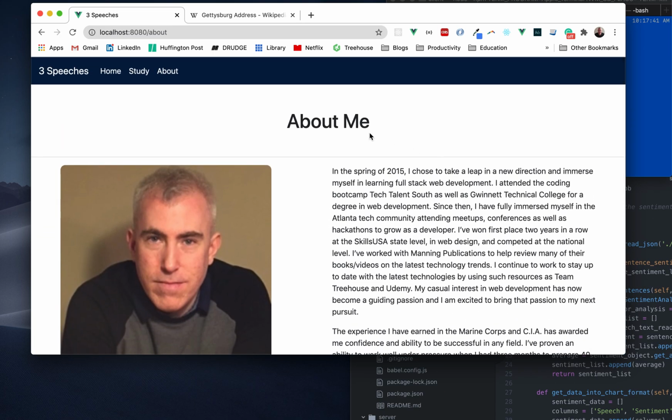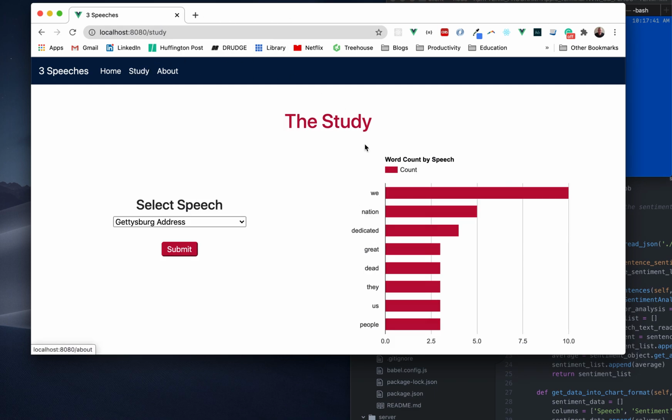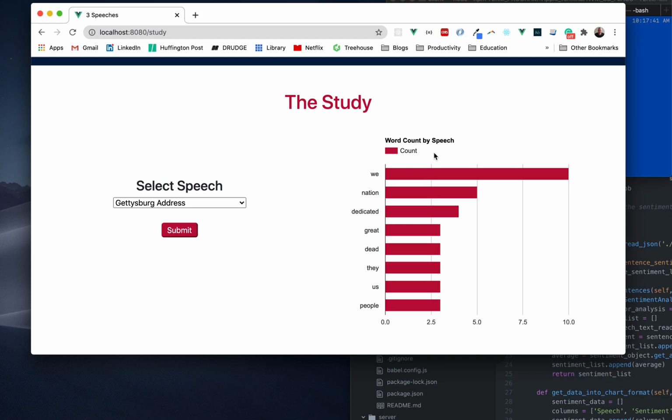Maybe one day I'll update this, but the main point of these projects is to really look at the data and to basically see what we can learn from the data. So here's the study page, and we start out here. I'm using Google Charts, and this is the Gettysburg Address, and it shows you the most common words in the address.